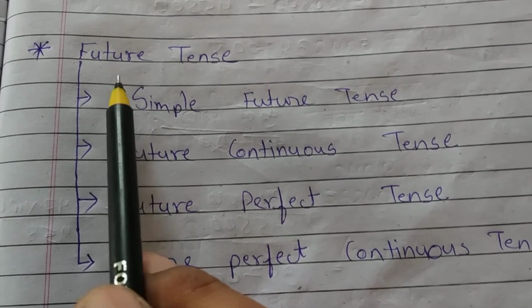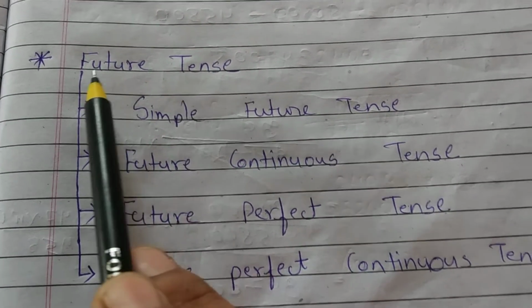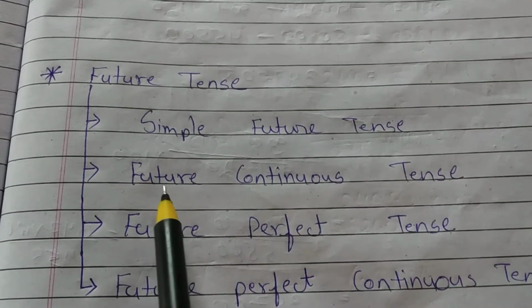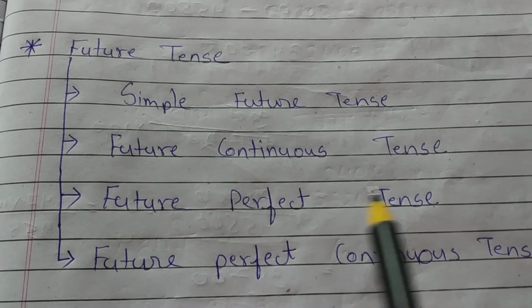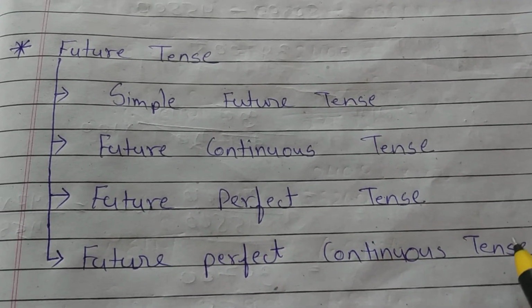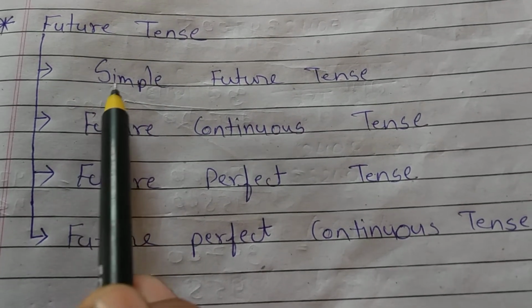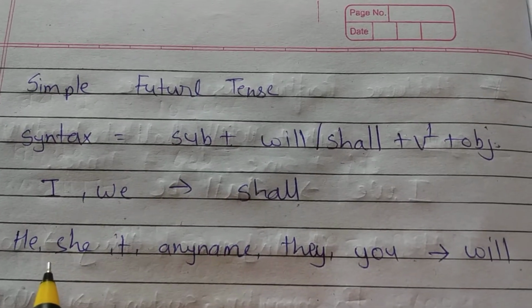In this video we will discuss future tense. Future tense has four types: simple future tense, future continuous tense, future perfect tense, and future perfect continuous tense. In this video we will discuss first simple future tense.